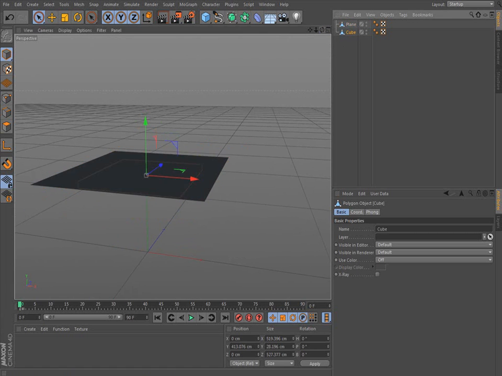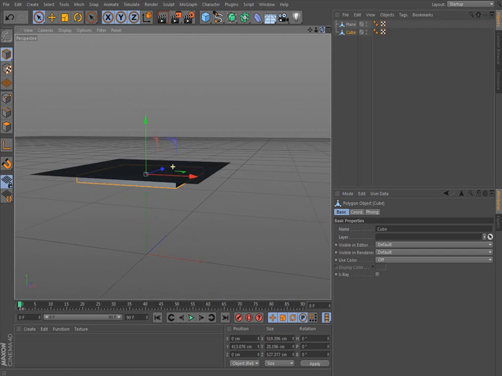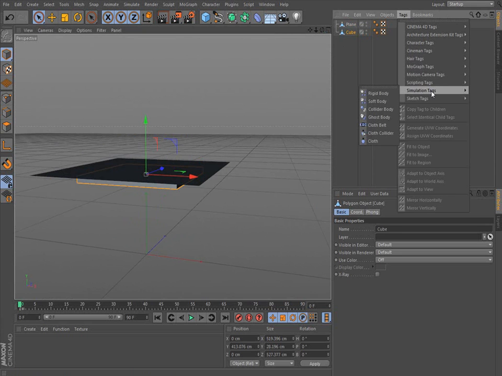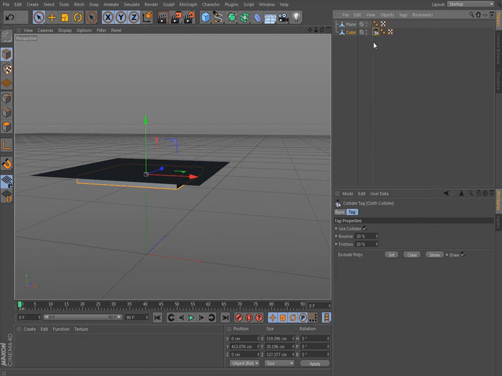So I'm gonna go to the cube, which is our table right there, and I'm gonna go to tags, go to simulation tag, and I'm going to put a cloth collider. So it's just something so when a cloth hits it, it knows that it's supposed to collide with it. And right there it puts this on, the cloth collider.